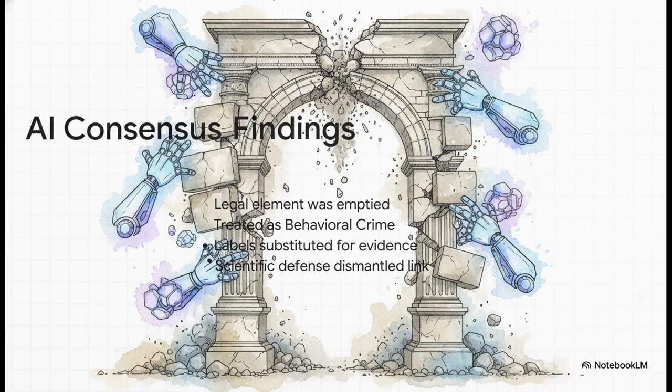So, the overarching consensus from the source analyses is unified. The models agreed that the required legal element was basically emptied or nullified. By treating a true result crime as a mere behavioral crime, the necessity of actually proving real societal chaos was structurally ignored. The court swapped out hard evidence for a legal label, even though the defendant's scientific and empirical defense had completely dismantled the causal link from top to bottom.